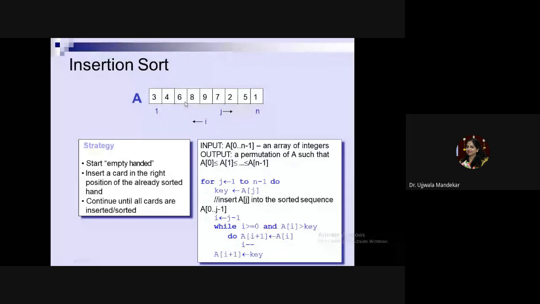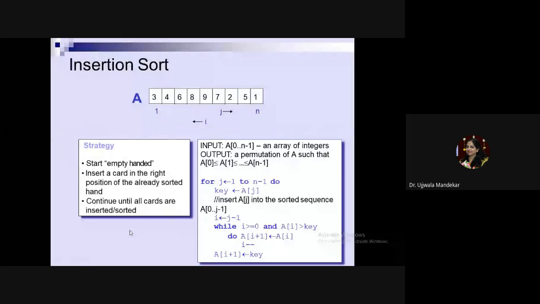I'll compare 7 with 9. It will be skipped. Then I will compare this 7 with the 8. Again, the step is skipped. Then I'll compare 7 with 6. Now the condition is false and the while loop ends. At this position, I am comparing A of i with the key element. I'll have to place the element 7 after 6. So for placing this, I'll write A of i plus 1 is equal to key. So the element is placed at its proper position. So this is the normal algorithm for insertion sort.